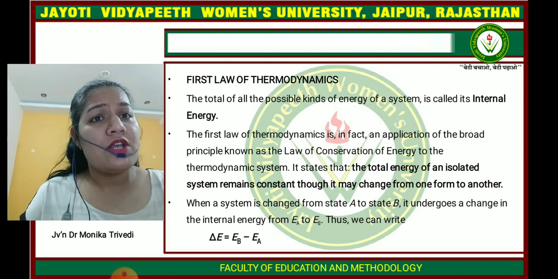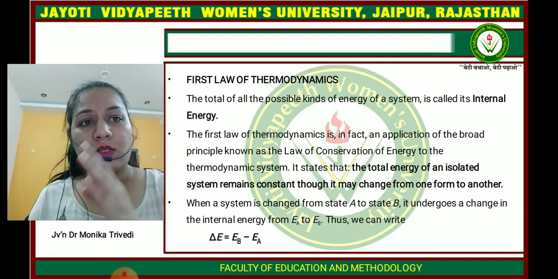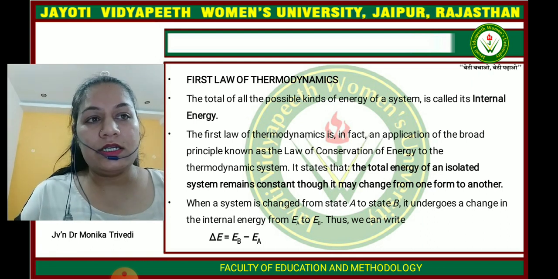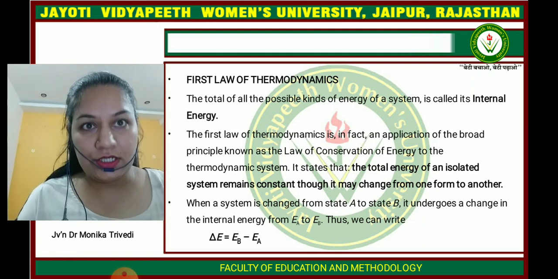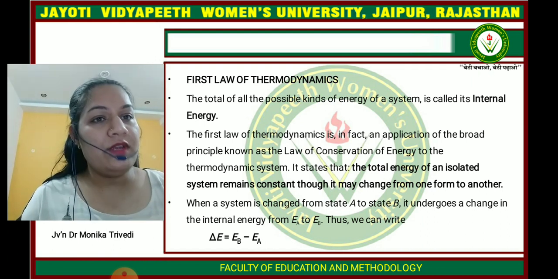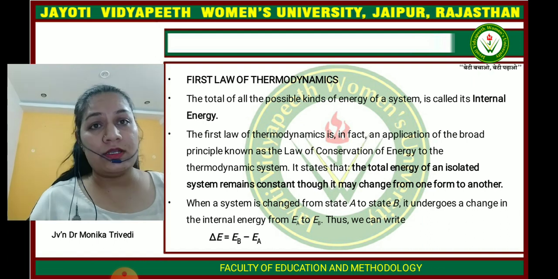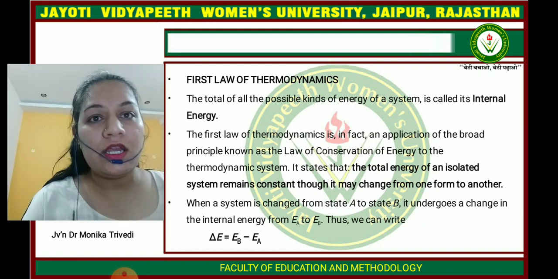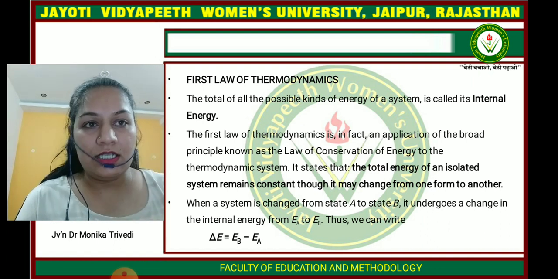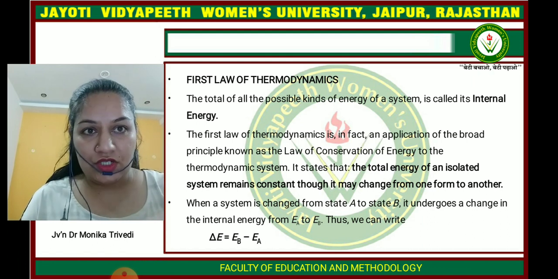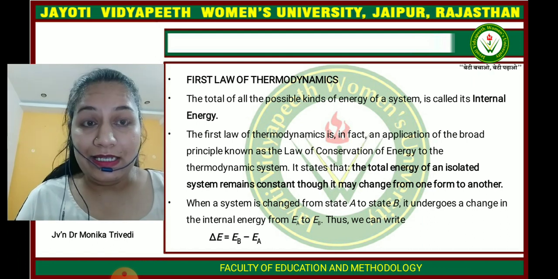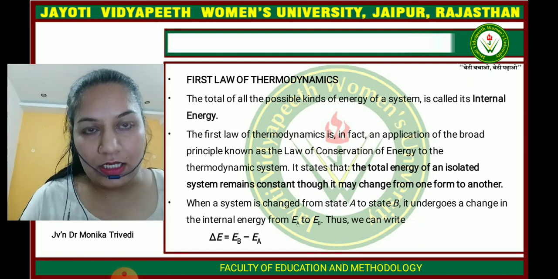Okay, so when a system is changed from state A to state B, the change in internal energy is E. The internal energy of state A is EA and the internal energy of state B is EB. Thus we can write the change in internal energy, del E, is equal to EB minus EA.